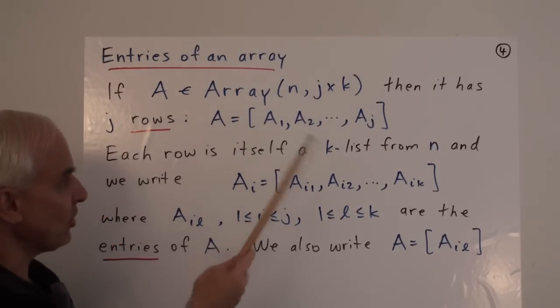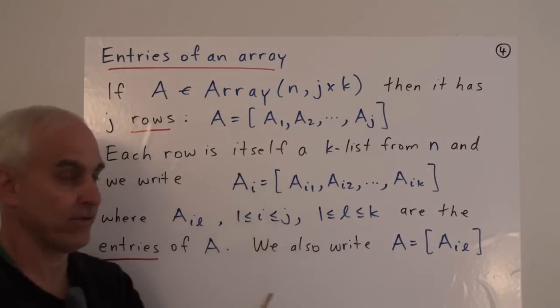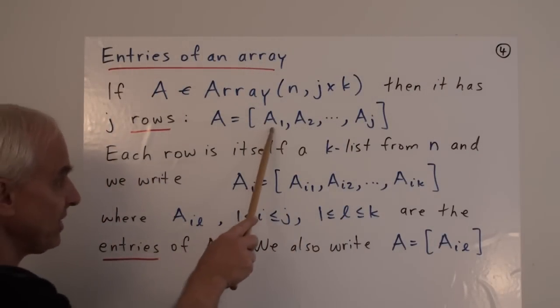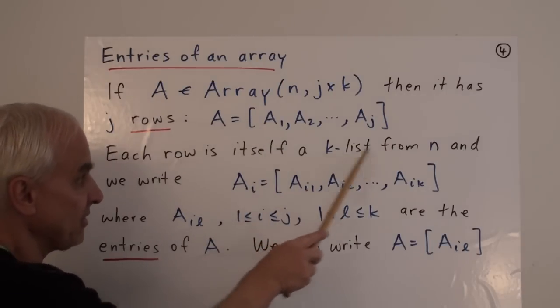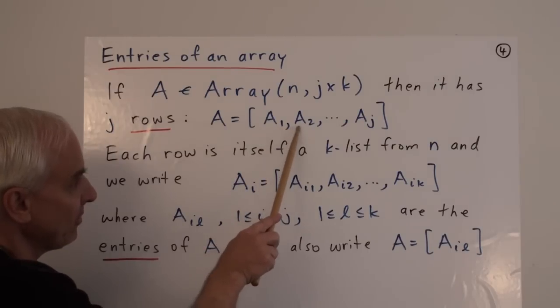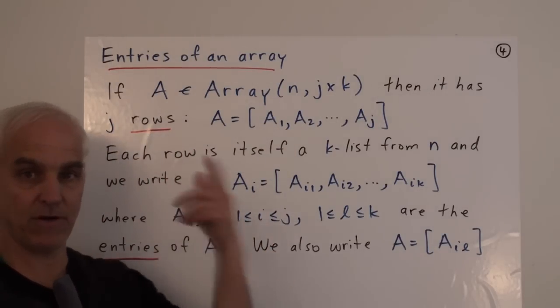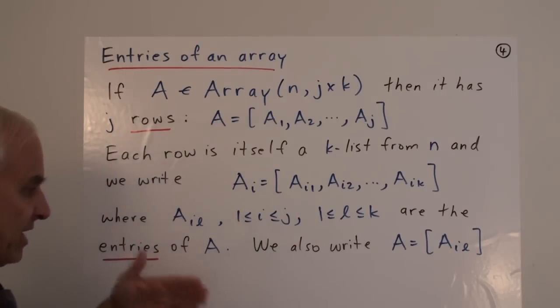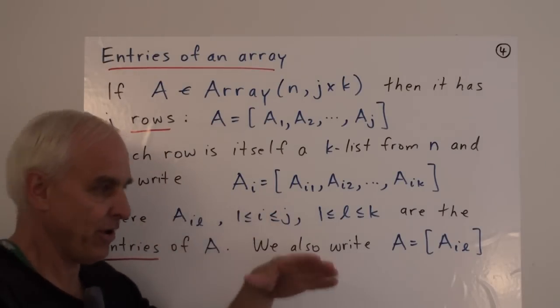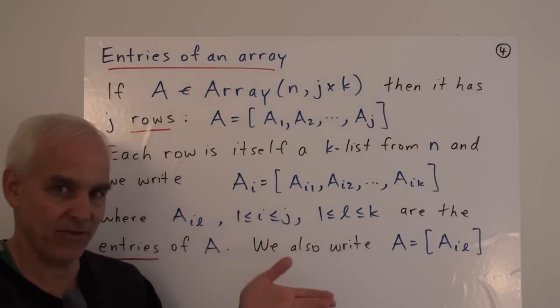As a list of lists, it's a list of j lists, where each of these objects is itself a k list from N. We can talk about these lists, which are the components of this thing, as the rows of the array. That fits with our two-dimensional picture, where the actual rows are what we would usually consider to be the rows of this array.